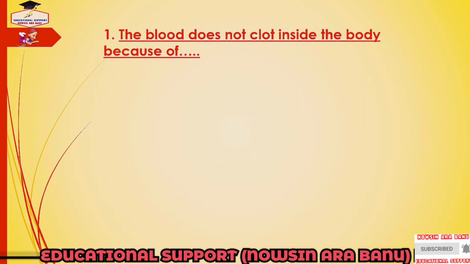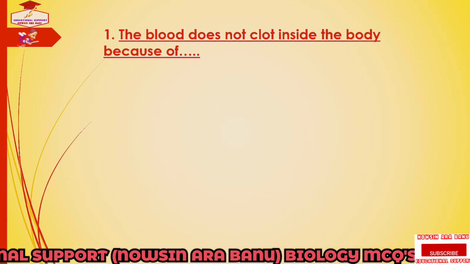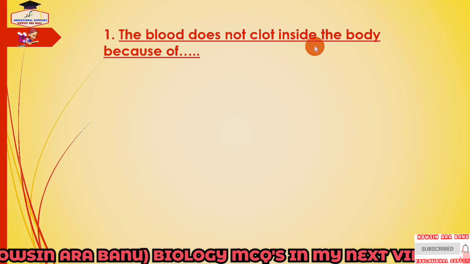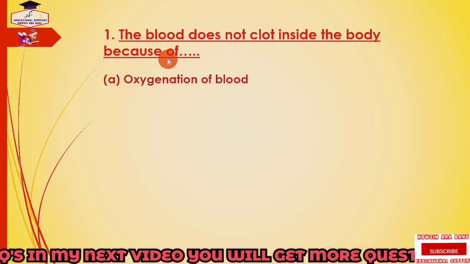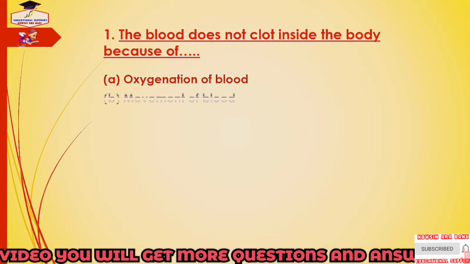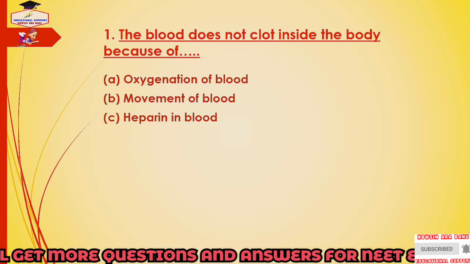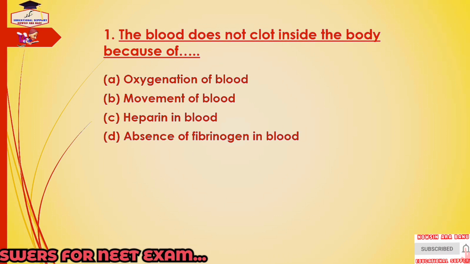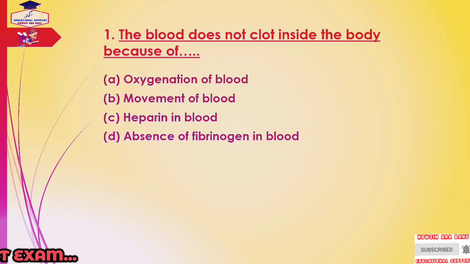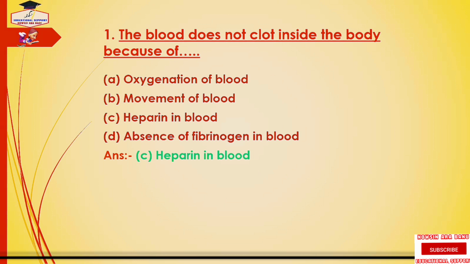First question is, the blood does not clot inside the body because of, and the options are oxygenation of blood, movement of blood, heparin in blood, and last one is absence of fibrinogen in blood. And the answer is option C, heparin in blood.